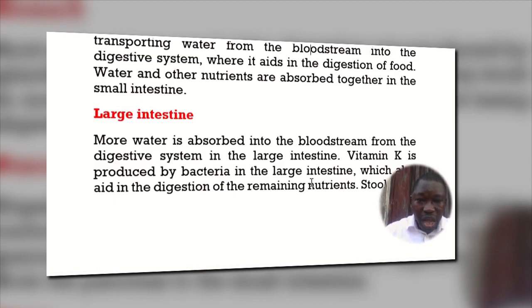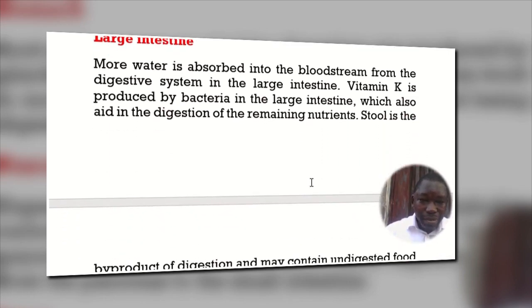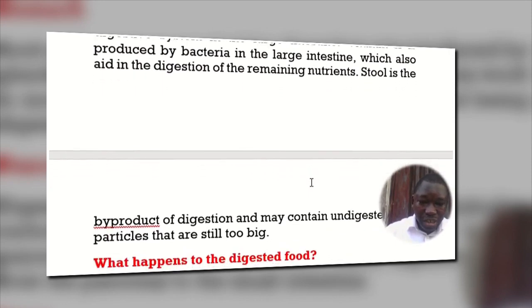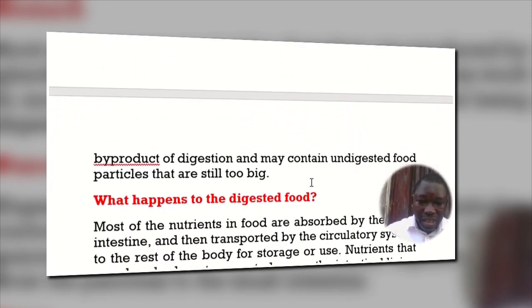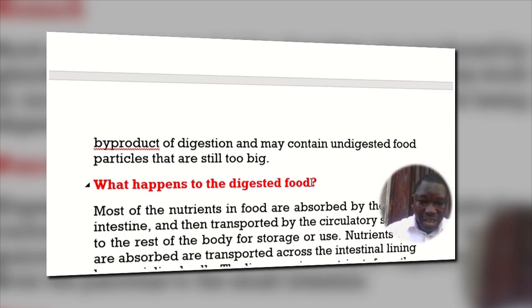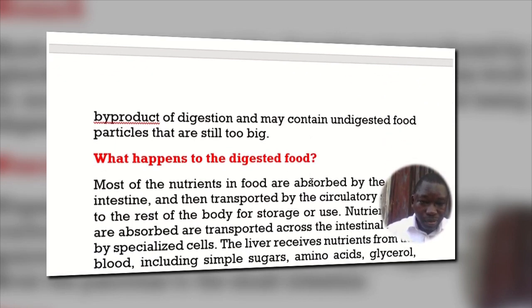Water and other nutrients are absorbed together in the small intestine and large intestine. More water is absorbed into the bloodstream from the digestive system in the large intestine. Vitamin K is produced by bacteria in the large intestine, which also aid the digestion of the remaining nutrients. Stool is the byproduct of digestion and may contain undigested food particles that are still too big.